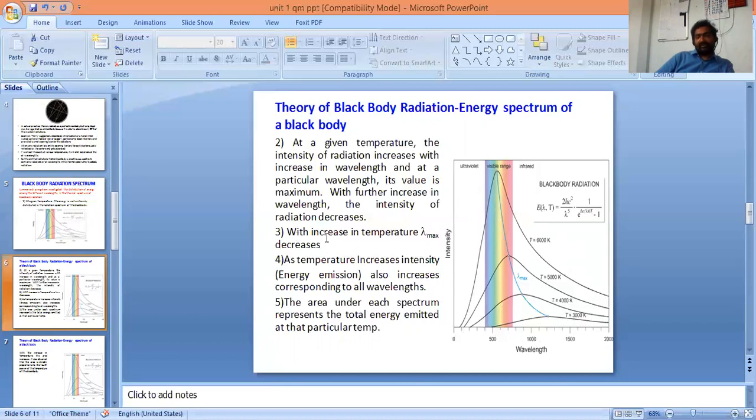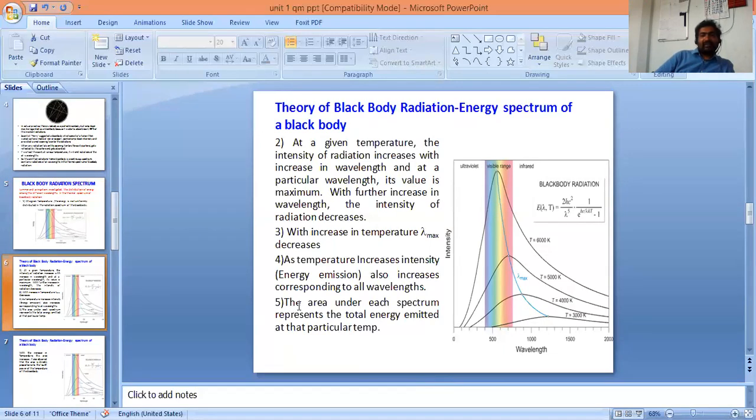Conclusion number 3 is, with increasing temperature, lambda max decreases. At T equal to 3000 Kelvin, this is the lambda max value, approximately 1200 angstroms. At T equal to 4000 Kelvin, the lambda max shifted to 700 angstroms. At T equal to 6000 K, the lambda max shifted to 600 angstroms.